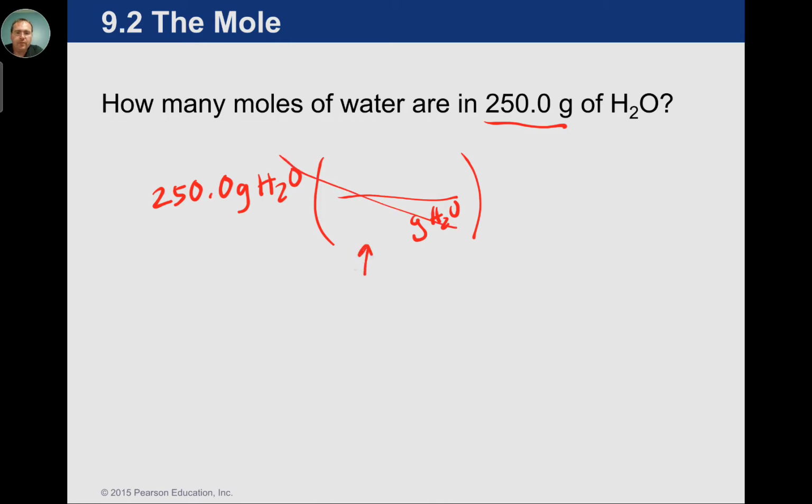Then we go to the periodic table, and we do H plus O, and that's per 1 mole, 602 trillion water molecules is implied in this situation. So we have about 1.01, 1.01, and about 16. So we get about 18.02. So when we divide 250 by 18.02, we're going to get that answer.